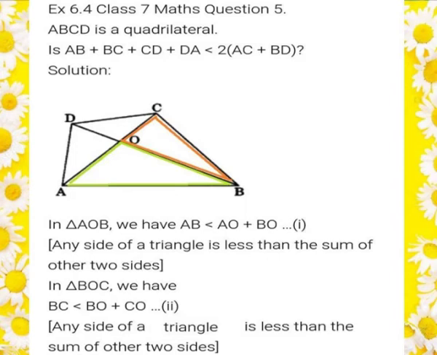In that we have BC is less than BO plus CO. Since BC is one side and BO and CO are the other two sides of a triangle, and any side of a triangle is less than the sum of the other two sides, thus we get BC is less than BO plus CO. Consider this as the second inequality.